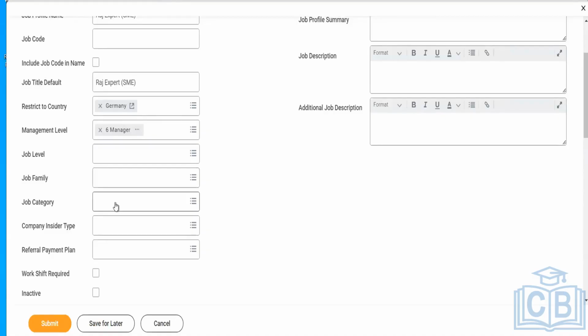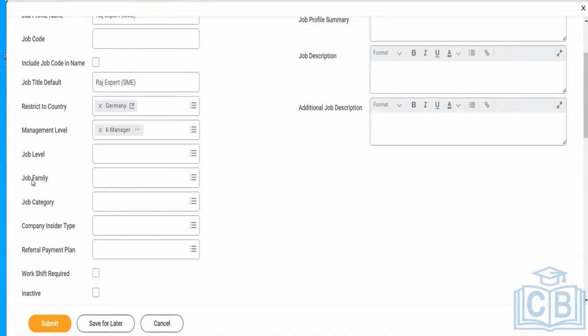If I want to keep all of them in one job family, let's take an example on the HR side. We'll create one job family named HR and include all the relevant job profiles in it, so I will be well aware of what all the job profiles are within HR, because I will be linking that job family to all the respective job profiles.